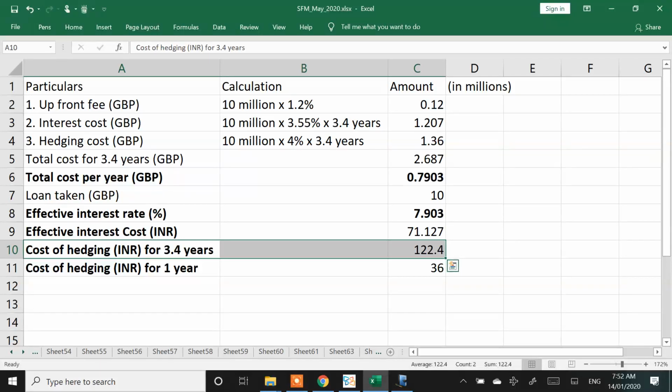Point number 1, the company has taken a loan in GBP.